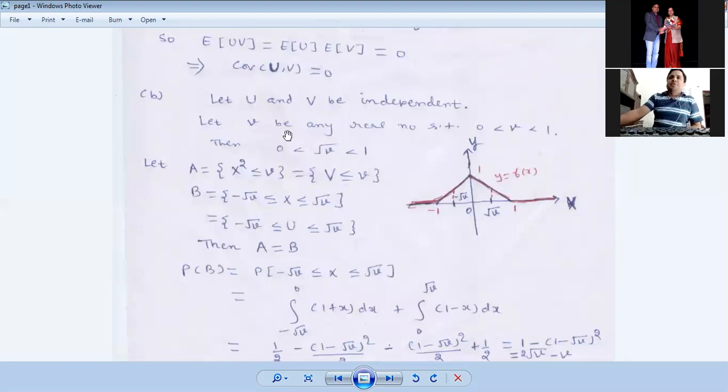And in the next part we have to show that U and V are dependent. So let us assume, on the contrary, that U and V are independent and choose v as any real number between 0 and 1. Then we know that the square root of v is also between 0 and 1.